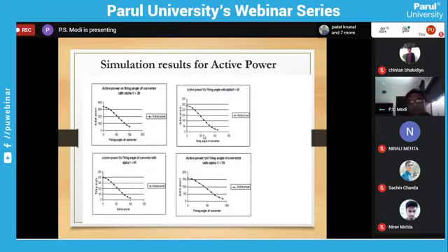Now you can see active power versus variation of converter 2 firing angle. You can see here active power versus firing angle of converter 2, with alpha 1 at 20 degree. Converter 1 firing angle is 20 degree fixed and converter 2 firing angle is varying. So by varying the firing angle of converter 2, this is the profile of the active power. Similarly, converter 1 firing angle 50 degree fixed and varying the converter 2 firing angle 0 to something, and this is the profile of the active power. Same way all these things.